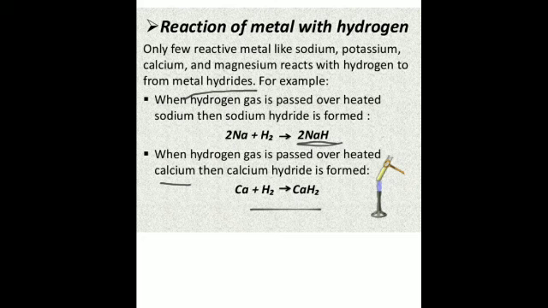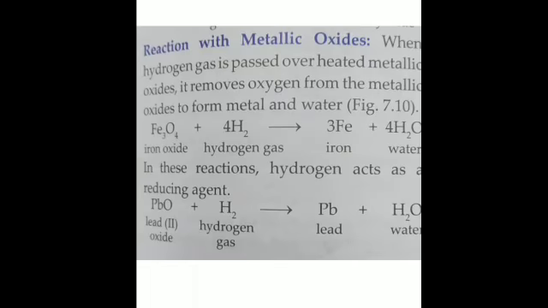Then the reaction with metallic oxides. Similarly, metallic oxides like ferric oxide and lead oxide, when hydrogen gas is passed over these heated metallic oxides, what does it do? It removes oxygen from the metallic oxide. Now you can see this is the metallic oxide, and when hydrogen gas is passed over, the oxygen is removed. The ferric oxide has changed into iron, and lead oxide has changed into lead, and water is formed.